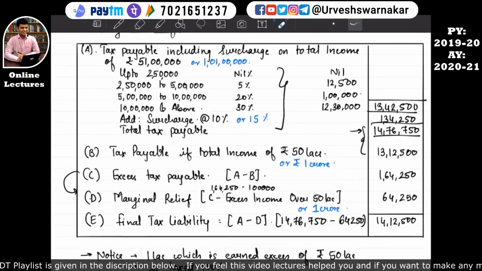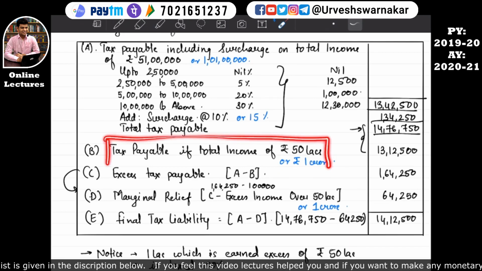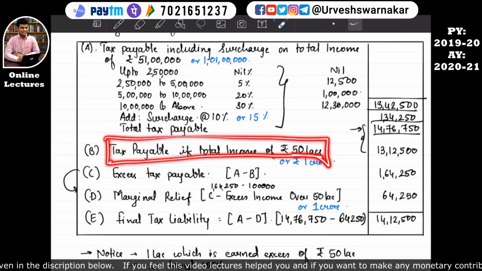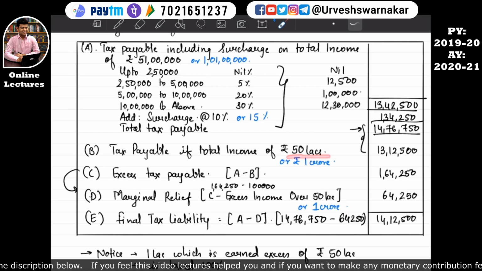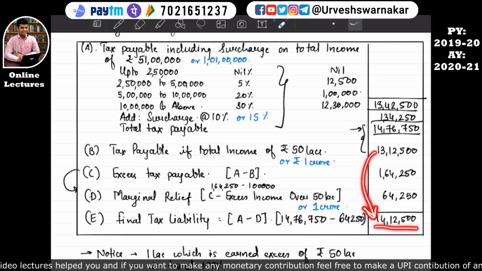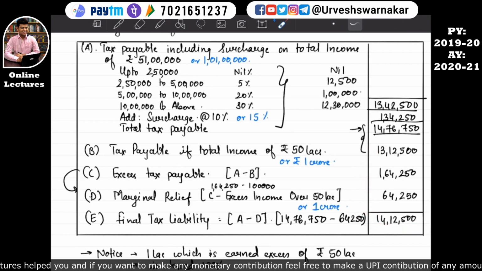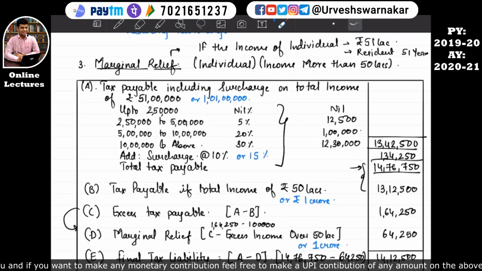If his income would have been 50 lakhs, then the tax would have been 13 lakh 12,500. But since he has earned an extra 1 lakh over and above 50 lakh, his tax is coming to around 14 lakh 12,500, which is exactly 1 lakh extra. So whatever extra income he has earned is 100% taxed over here.